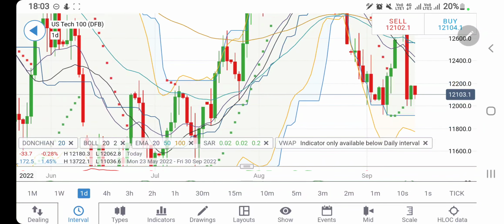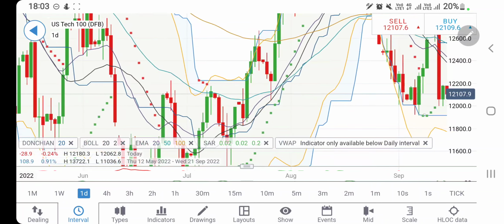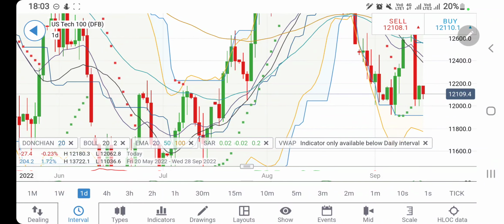And now look at the daily charts here. 12,000 is a very strong support. If it breaks below 12,000, it may give you an equal-sized candle to what we had. So probably a stronger drop below 12,000, and specifically below 11,920 you can expect it to drop for 11,840, 800 levels. At the same time, once it rises beyond 12,200, it can fly towards 12,300 and plus levels. Be cautious in between 12,200 and 12,000 levels.